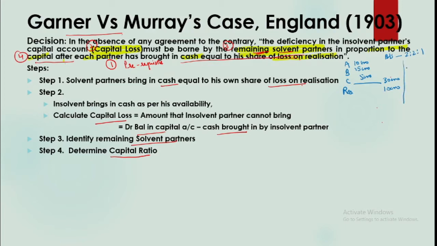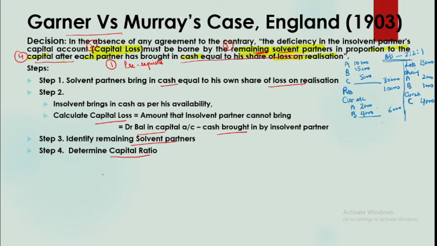On the other side you have, say, loss in business, say 15,000. Drawings are there of, say, A and B, 2,000 and 1,000. And you have current accounts of C, 4,000. And here also we have current accounts of A and B, say 2,000 and 4,000. So this is the information given in the balance sheet.